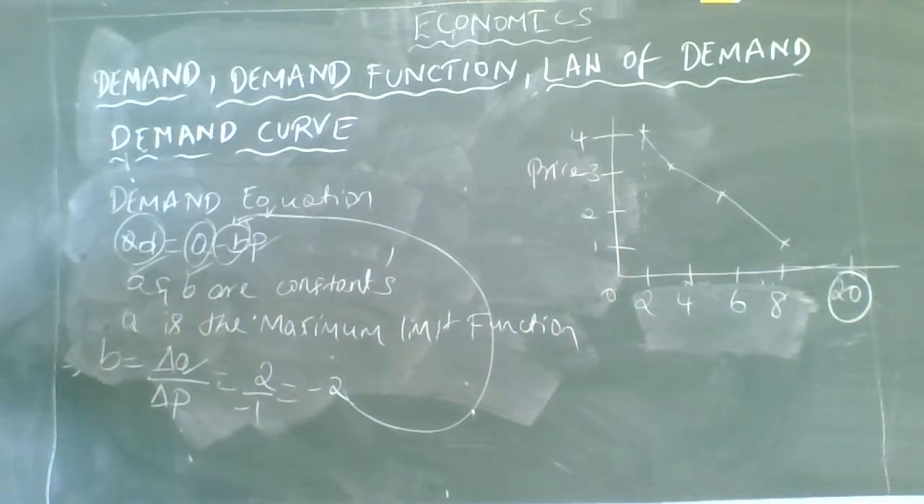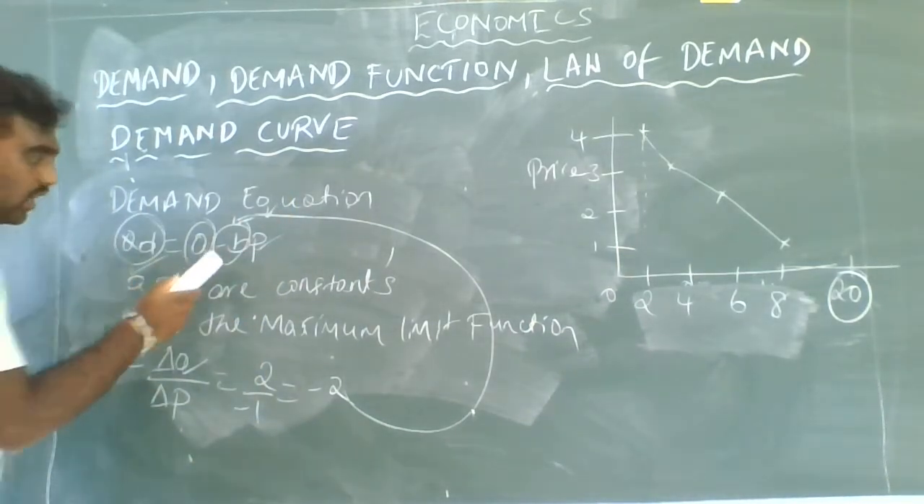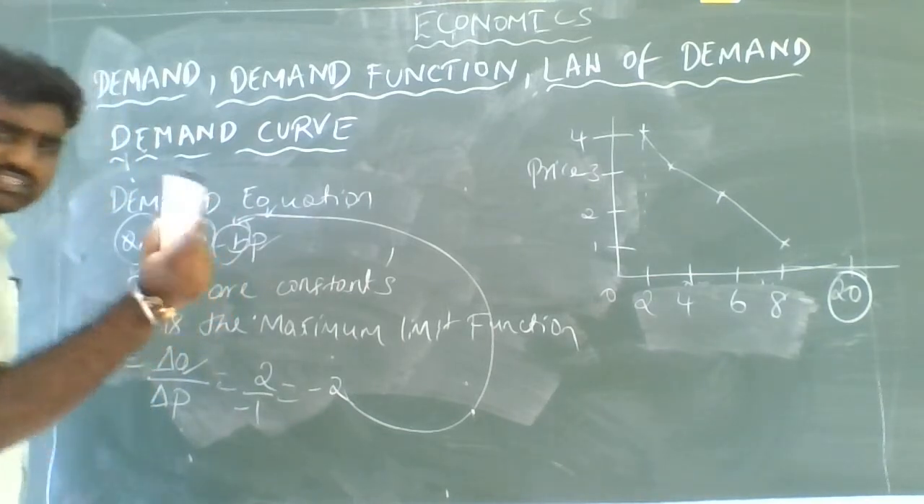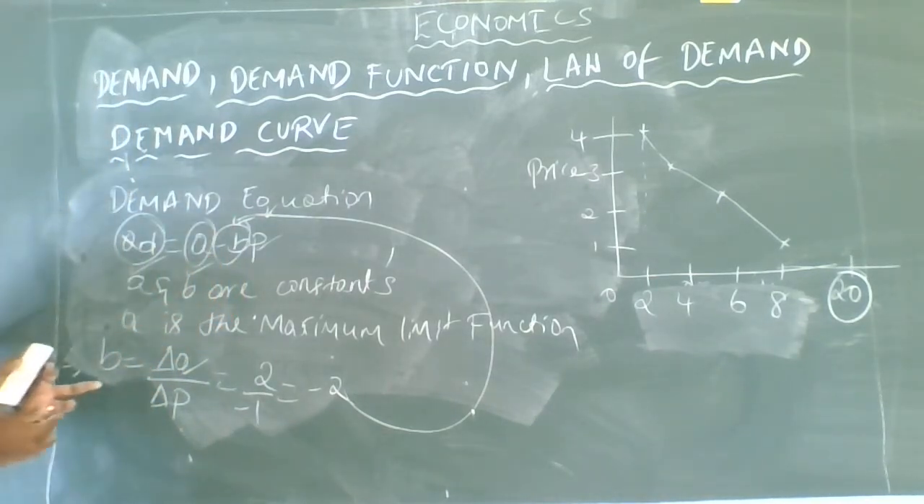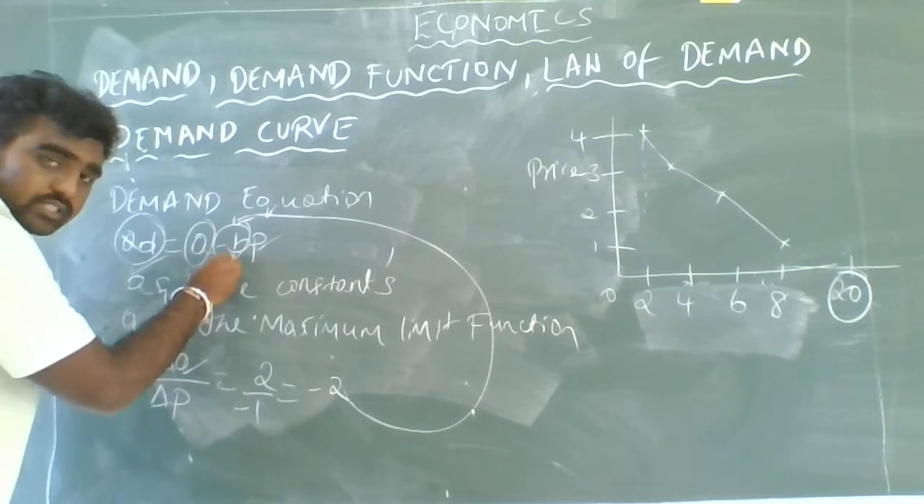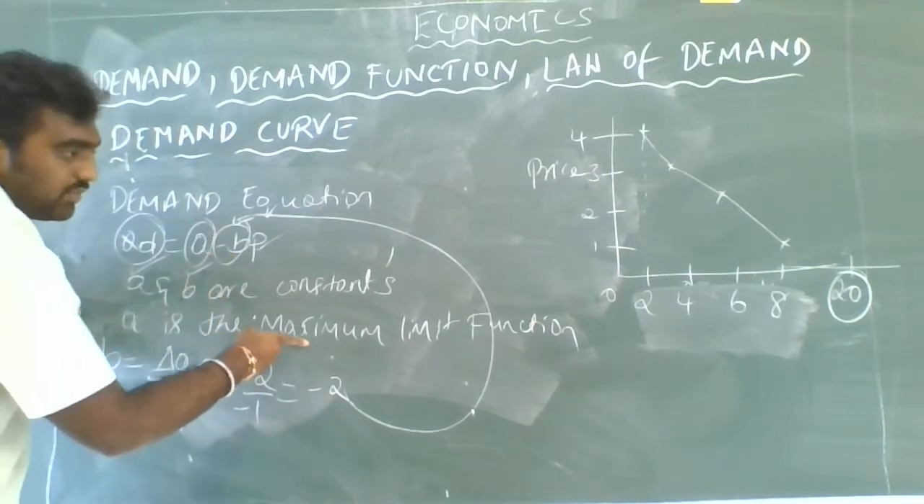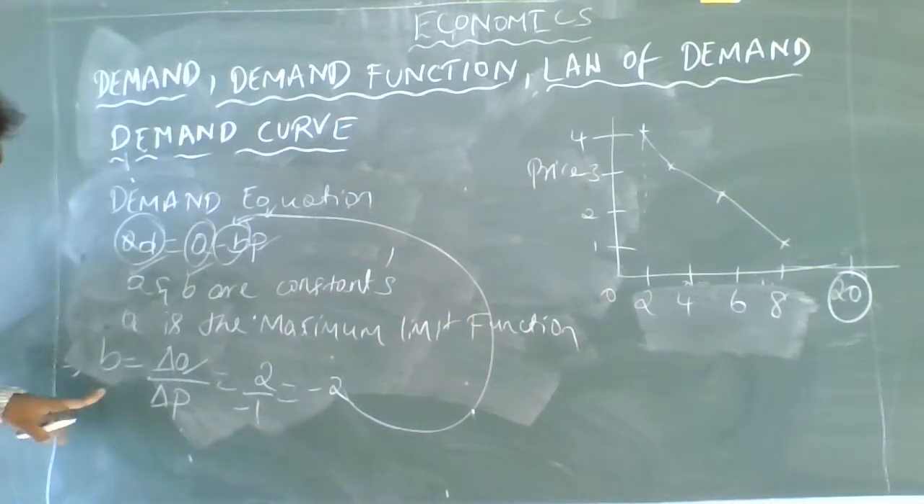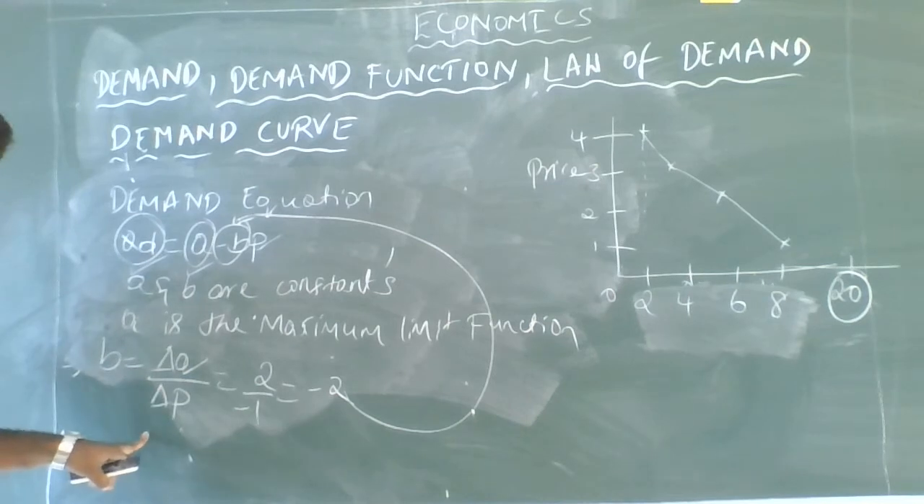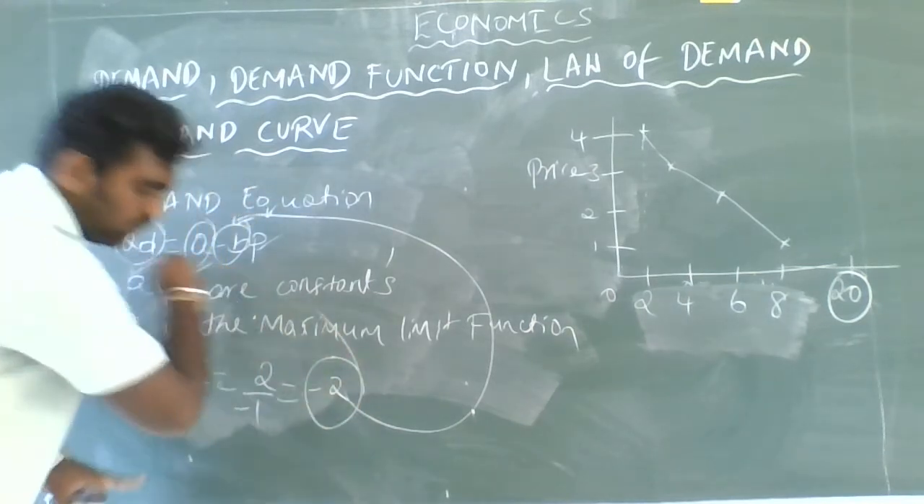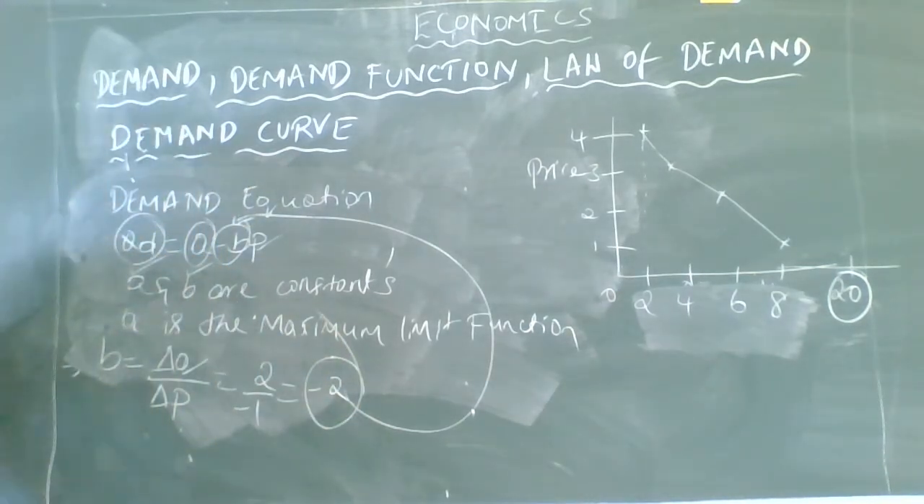So here we understood what is A, what is -B, and that P is the price of that particular good, and we understood that A and B are constants. A is the maximum limit, that is 20, and B is the change in quantity divided by change in price, that is nothing but -2. Yes, clear?